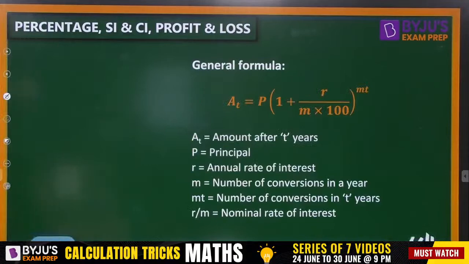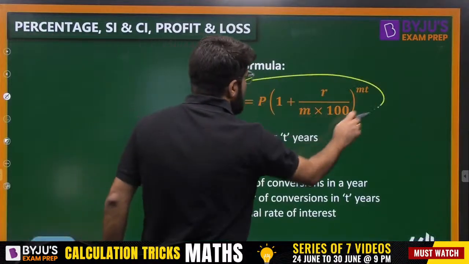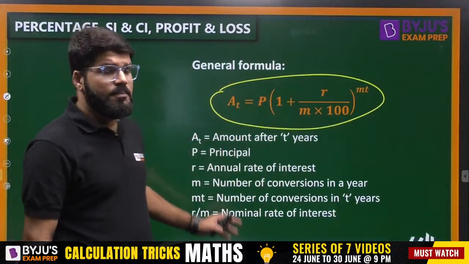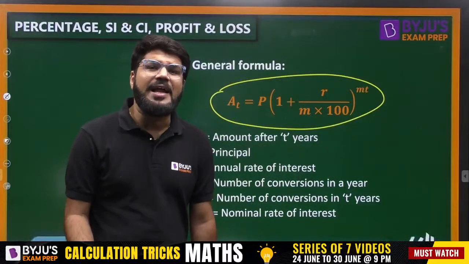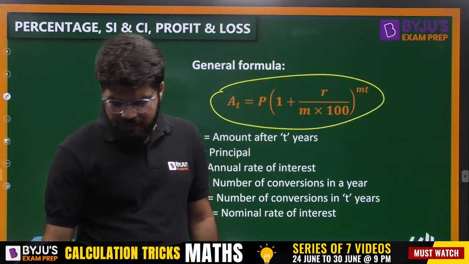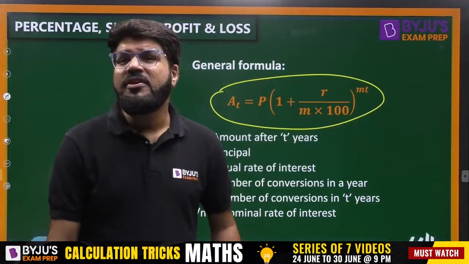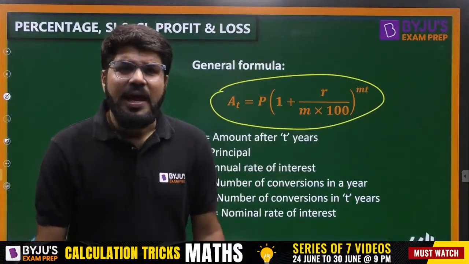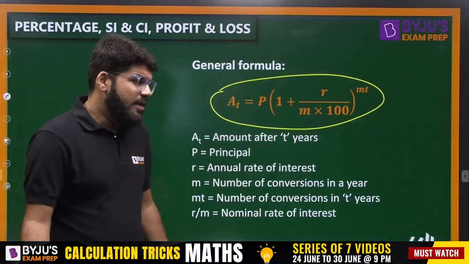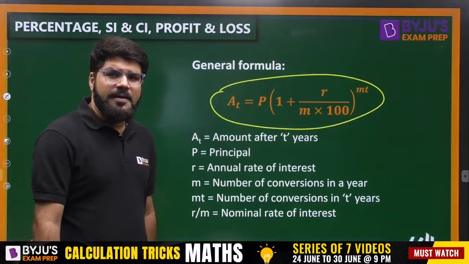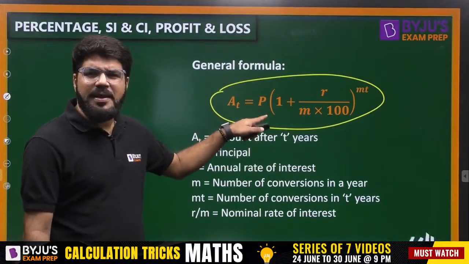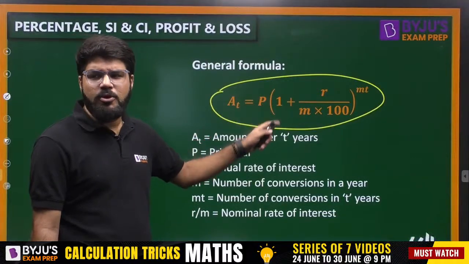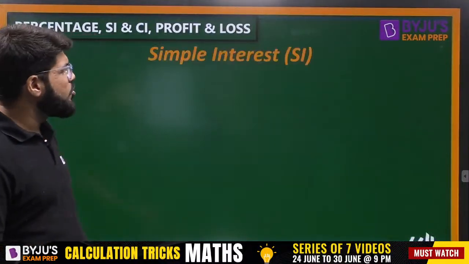And there is a general formula, but I will explain this general formula through a question. Maybe the interest is not compounded annually. It may be compounded half yearly, monthly, quarterly, any duration can be there. You can even calculate the interest per day. But then what is the formula? I will explain directly through a question. No need to memorize any formula. Just for your reference, I have shown it here.